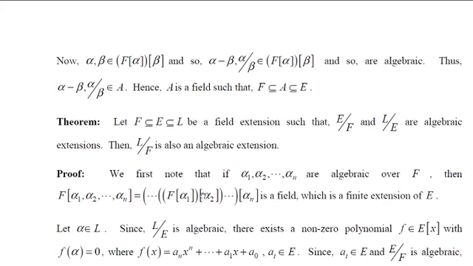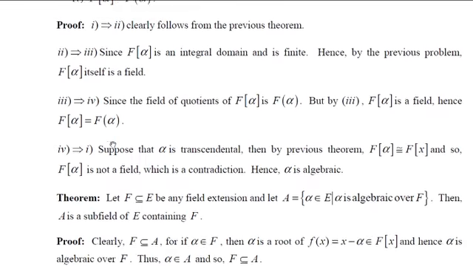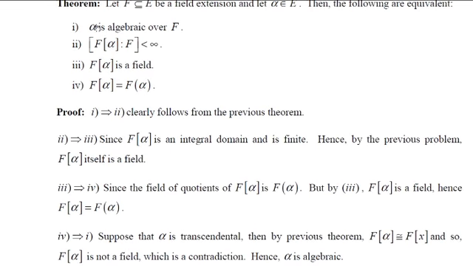Therefore, F of alpha 1, alpha 2 is a field. By this result, I am saying this: if alpha is algebraic over F, then F of alpha is a field. If beta is algebraic over F, because F is contained in F of alpha, beta is algebraic over F of alpha. Therefore, F of alpha, beta is a field.